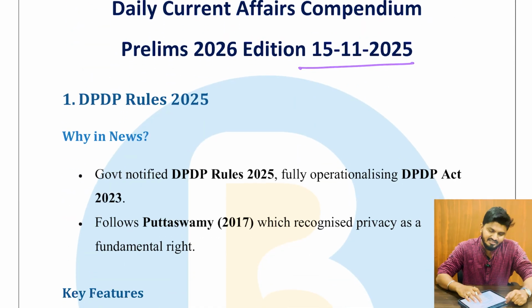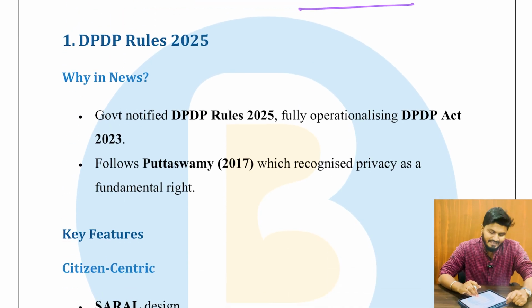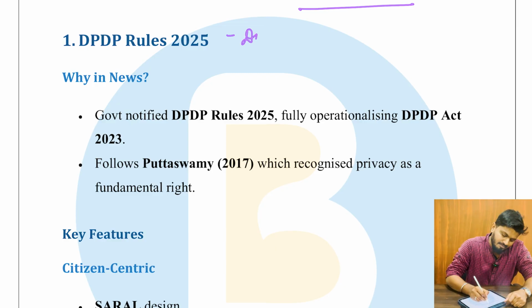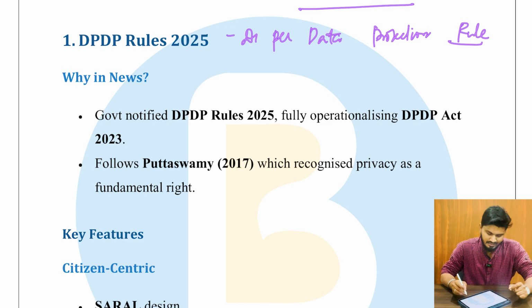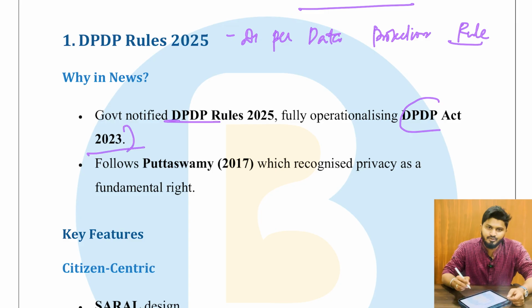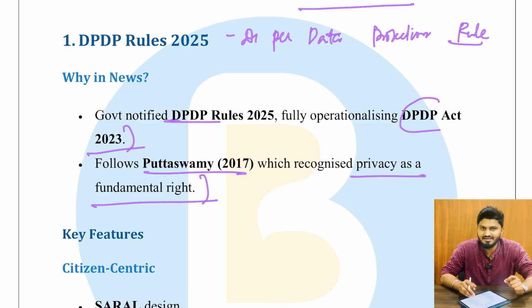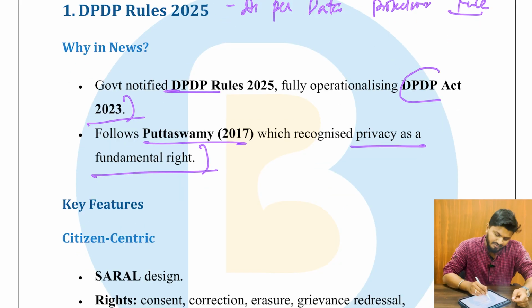So the first current affairs and the first article for the day is about DPDP rules 2025. What is DPDP? Digital Personal Data Protection Rules. Why is it in the news? Because the government notified DPDP rules 2025, fully operationalizing the DPDP Act 2023, which follows Puttaswamy 2017, which recognized privacy as a fundamental right. Okay, so what happened in the Puttaswamy case?